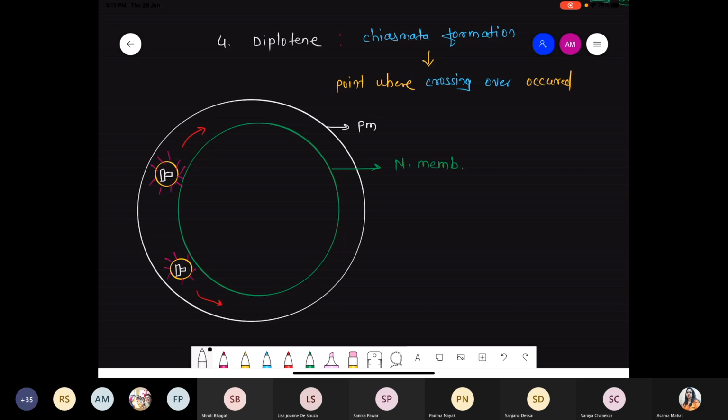For simplicity, I just represent only 2 chromosomes. Blue one, red one.